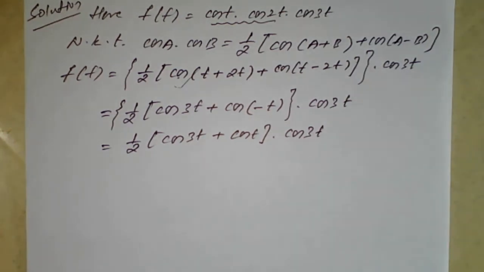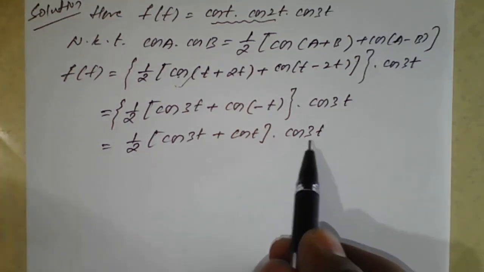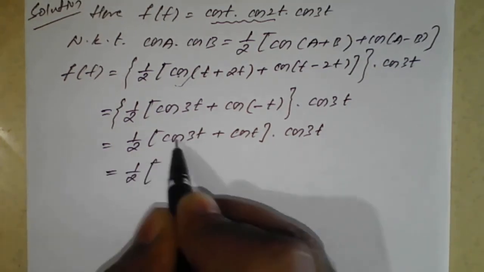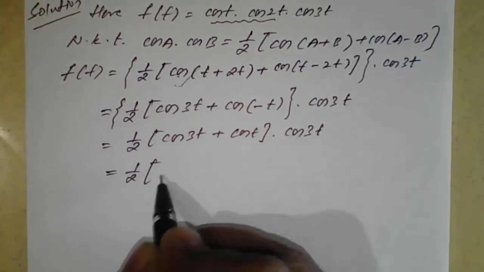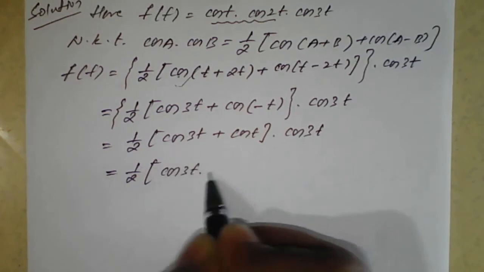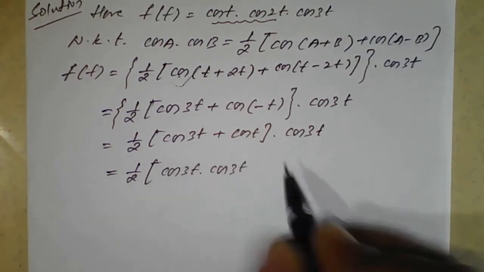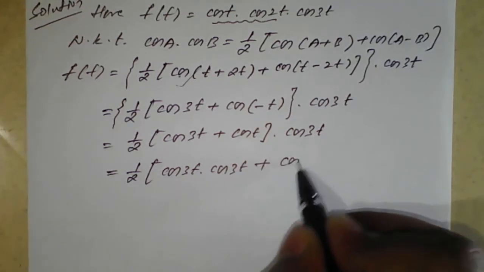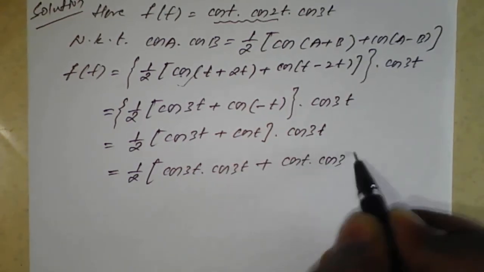Now again we need to simplify here. For this we'll multiply this cos 3t to the complete bracket. So it will become 1 by 2 times cos 3t into cos 3t, plus cos t into cos 3t.